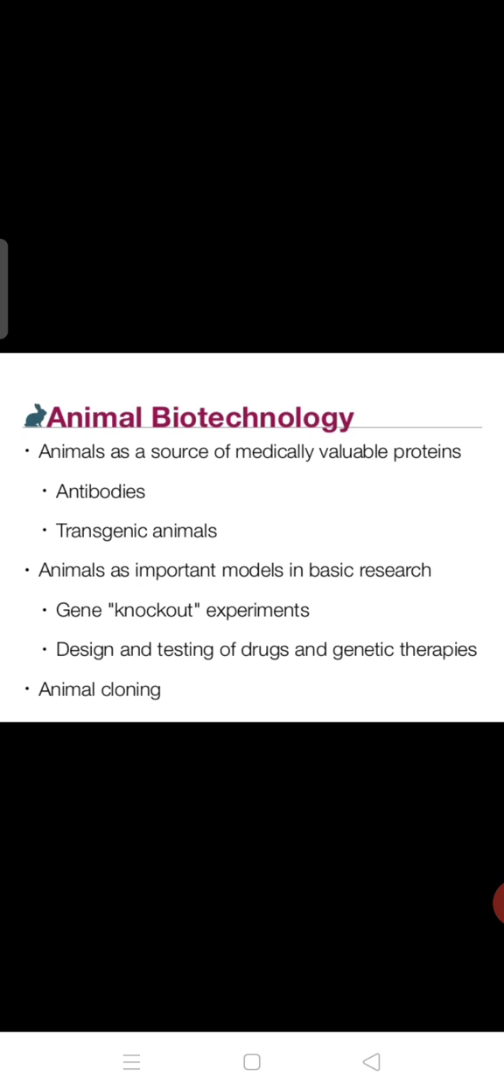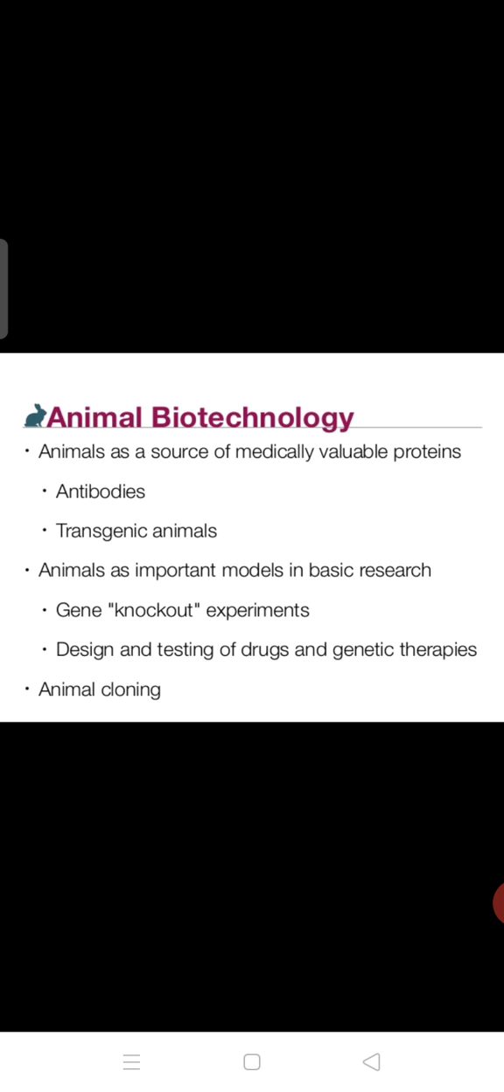Antibodies, as I told, play an important role to fight against the antigens, to fight against the foreign particles. So we are able to produce the antibodies, that is possible in the biotech field. Transgenic animals, that I told, transgenic mice, transgenic sheep, transgenic goat. Different transgenic animals are produced in animal biotech. With a single cell we are able to produce the whole organism, the whole animal, that we call transgenic animals. Then animals as important models in basic research.